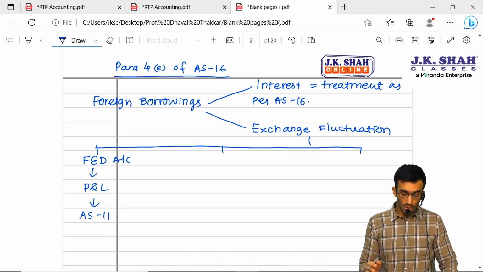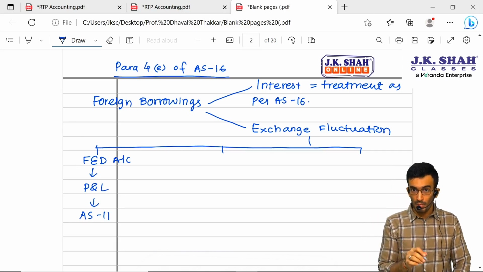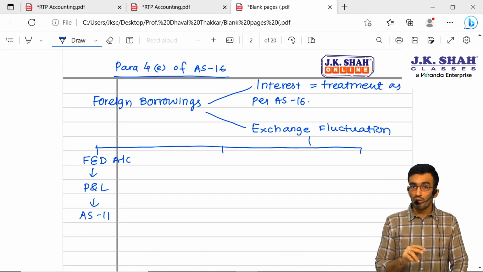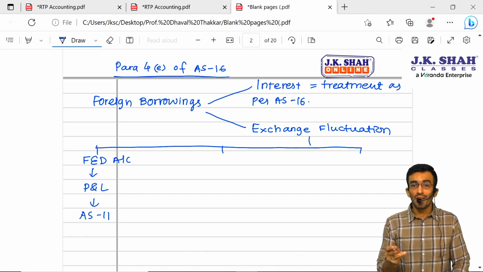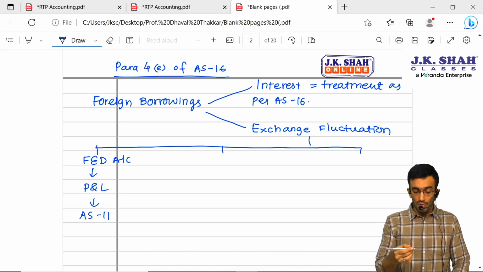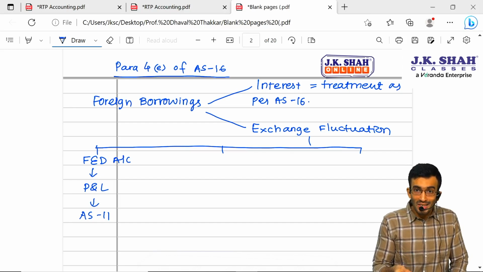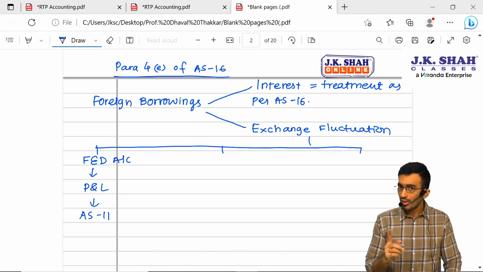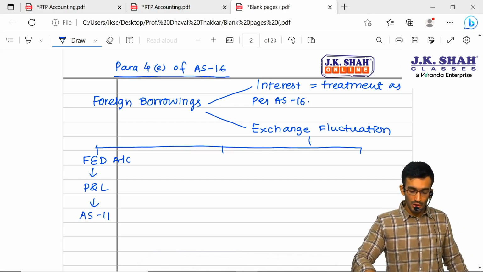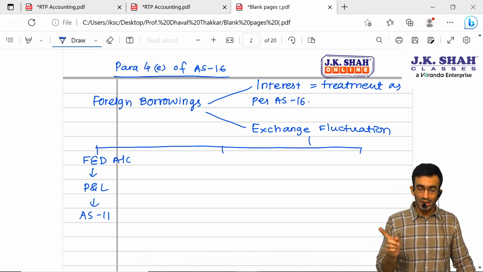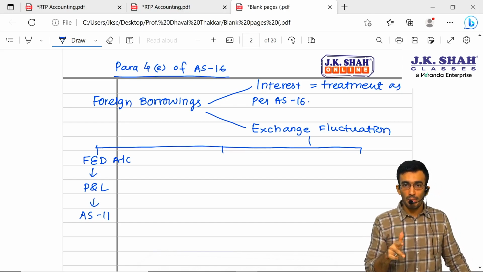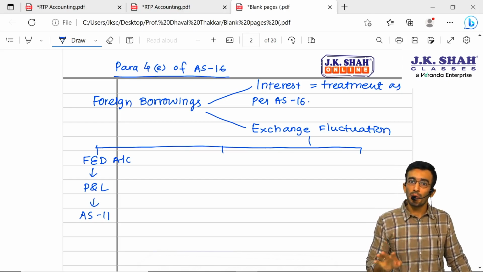For that, foreign borrowing should be there as on 31st March, because if you remember, after initial recognition, on every 31st March we do subsequent recognition, balance sheet date recognition, or I can say re-recognition. So we have to translate this foreign borrowing, because this foreign borrowing is nothing but the monetary amount. If you remember, what do you mean by monetary amount, non-monetary amount? Monetary amount as per AS 11 is nothing but the money held, assets and liabilities to be received or paid in fixed or determinable amount of money.